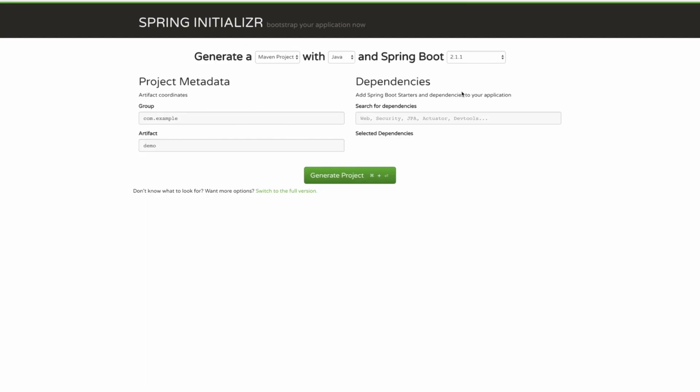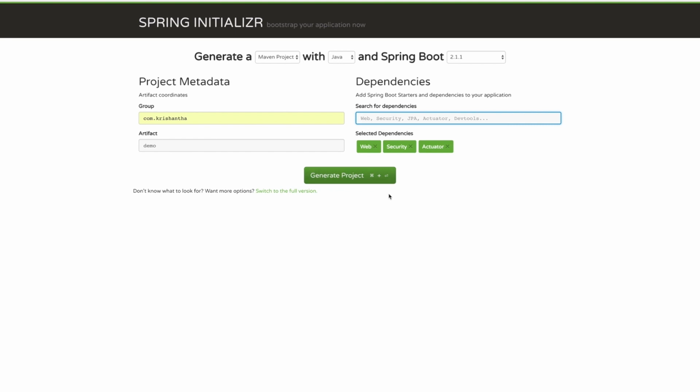So this is the site, start.spring.io. You can bookmark this site. This is a really good site. Here you can select whether your project is Maven or Gradle, Java or Groovy, whatever, and I'm going to use 2.1.1, which is the latest stable version, right? Here you can give your group name, and whatever dependencies you want. If you want Spring Web, you can use it. If you want Spring Security, you can take it. If you want Actuator, you can take it like that, right?